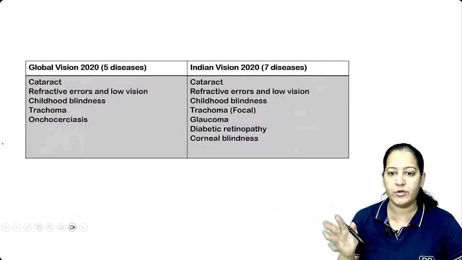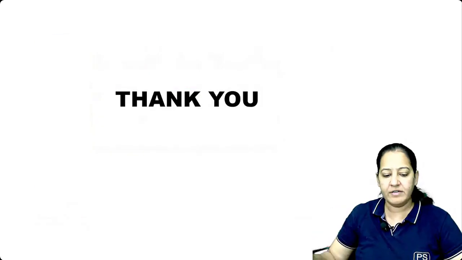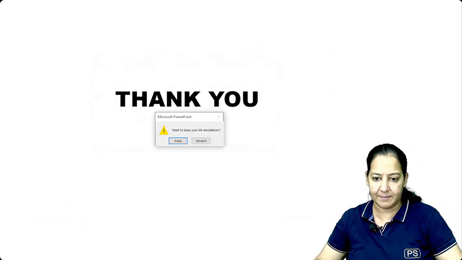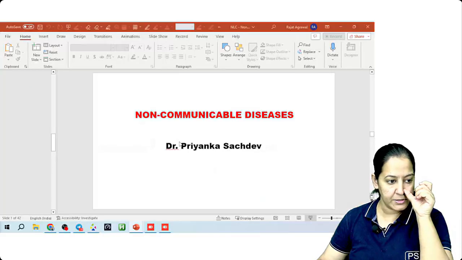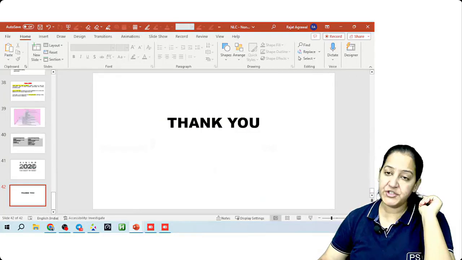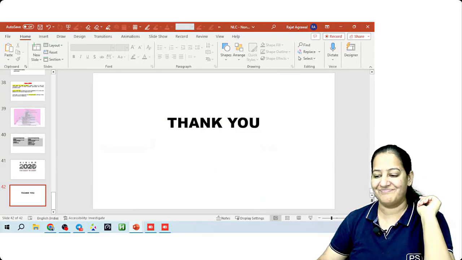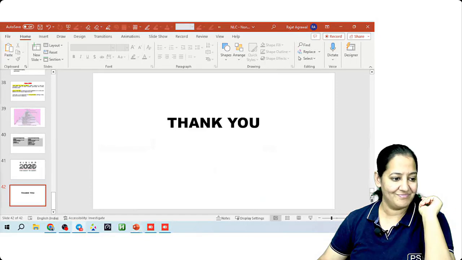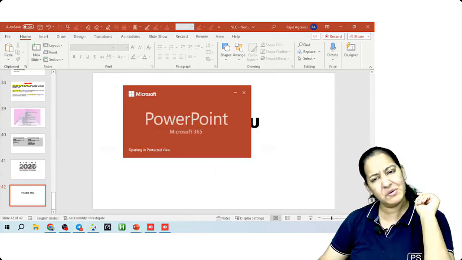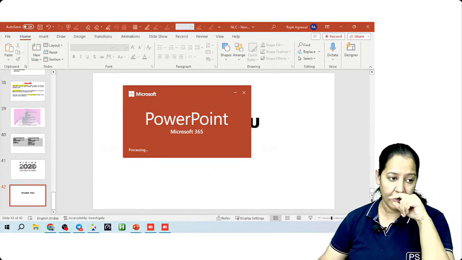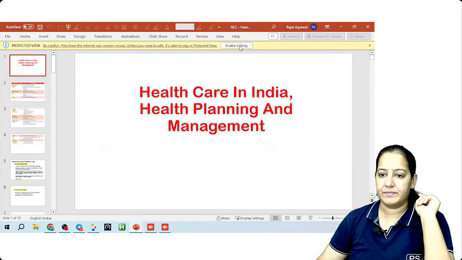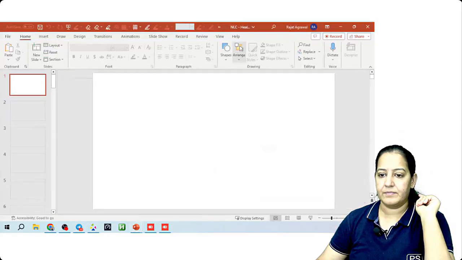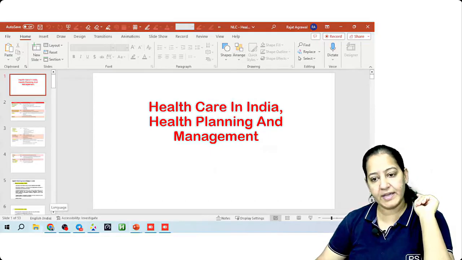Vision 2020 we are going to cover in National Health Programs. That's it. We are done with non-communicable disease. We can skip it. Okay, so we are done with this unit also. I will share the questions. Please solve the questions by yourself. And now I am starting healthcare in India. It's also a very small chapter. Hardly it will take 20-30 minutes. And after that, the last chapter, National Health Programs. So let's start healthcare in India. Okay, can I start healthcare in India?